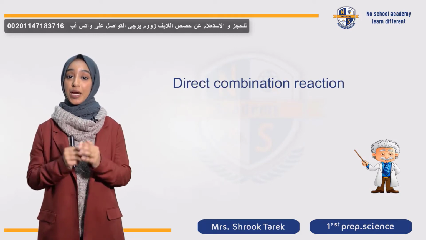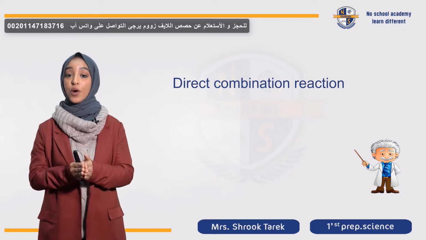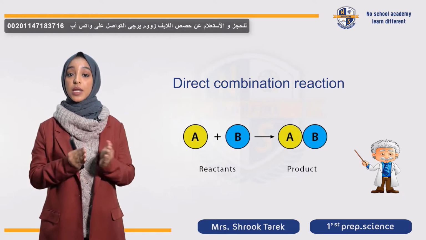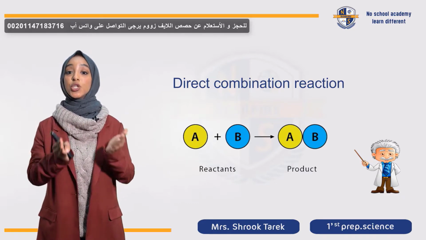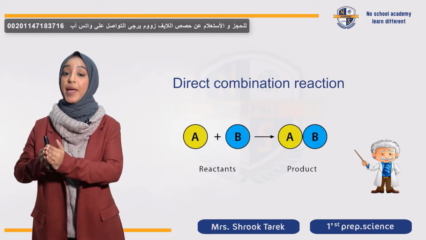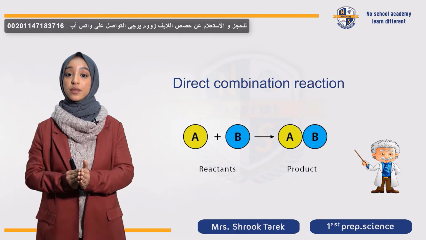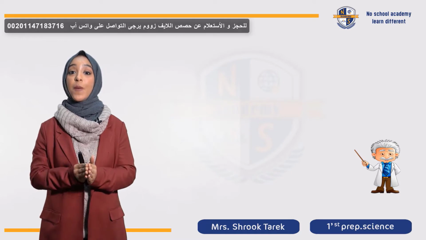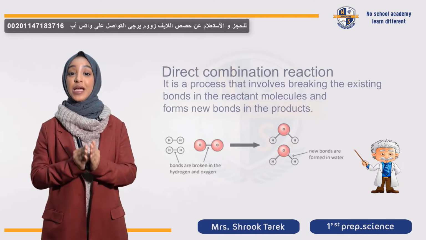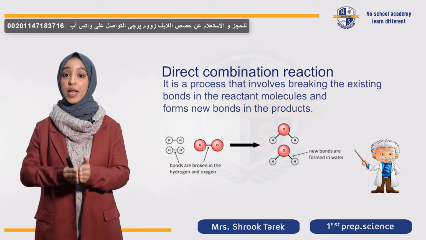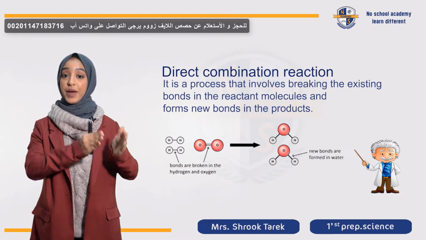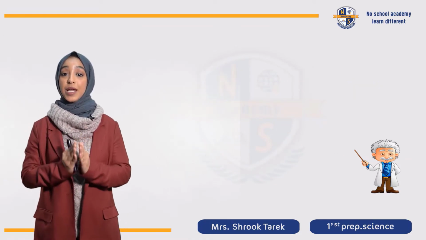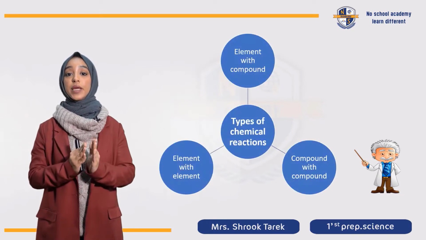Direct combination reaction. طيب باينة من اسمها إن هو عبارة عن direct combination. So I'm combining reactants like A will combine with B to form a new product which is AB. واتكلمنا المرة اللي فاتت إن this is a new product with new properties. طيب خلينا نفتكر مع بعض ال definition of chemical reaction. اتفقنا إن it's a process that involves the breakdown of bonds in the reactant side to form new bonds in the product side. هنركز النهاردة عن 3 أنواع من chemical reactions.